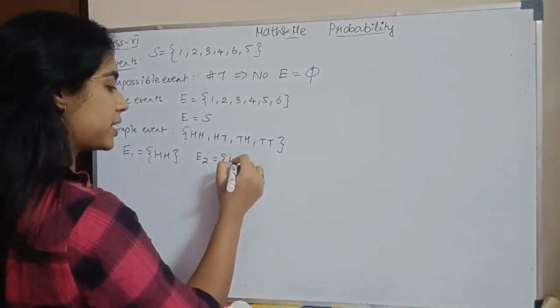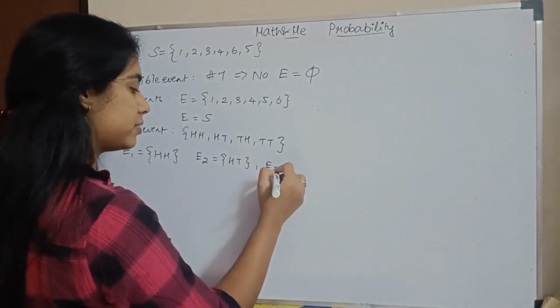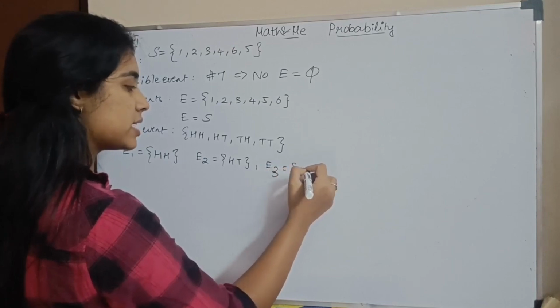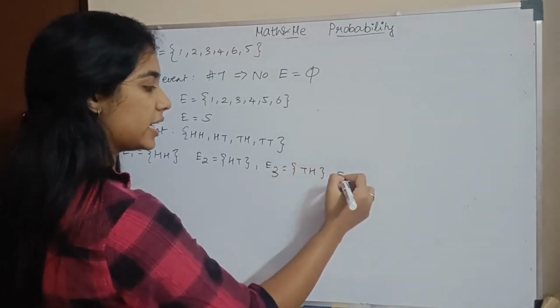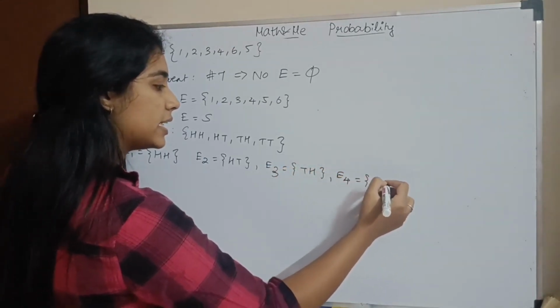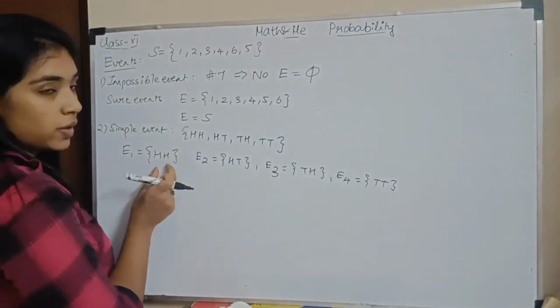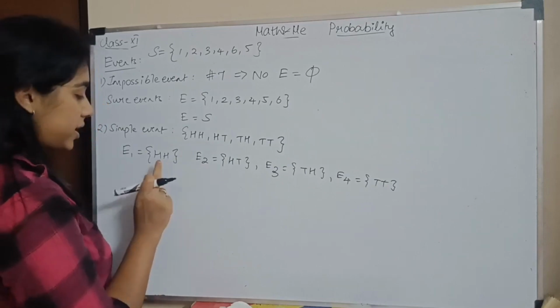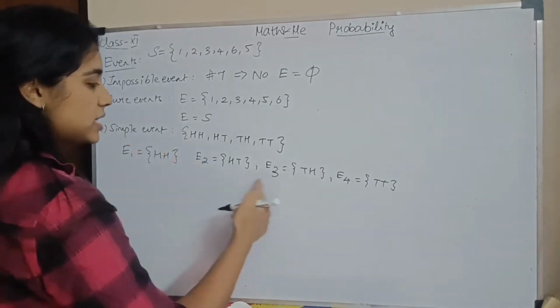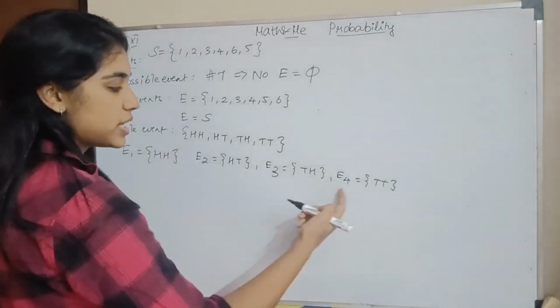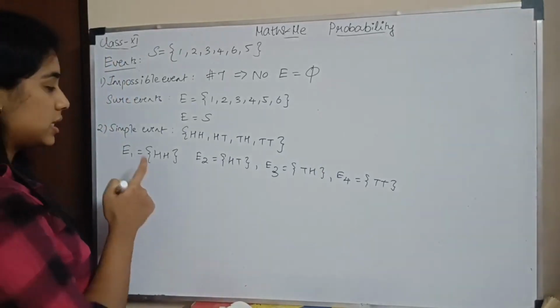So basically I split and write it. So E3 equals TH and E4 equals TT. So I describe my events like this. In event 1 there is only one element. I call this the sample point. I have only one sample point. So this particular way of representing elements is called a simple event.